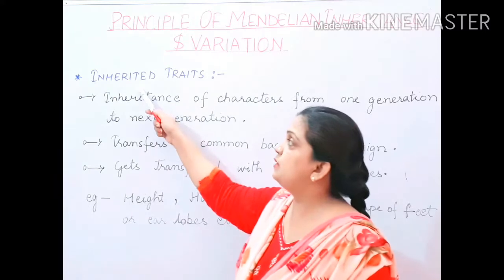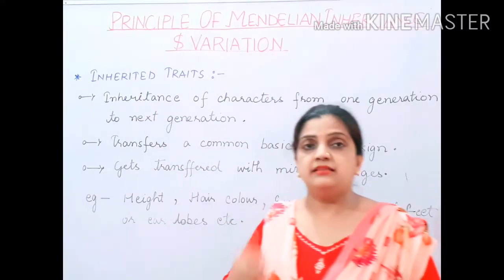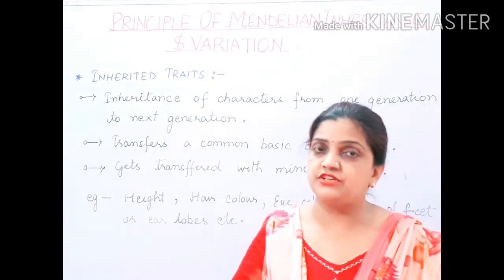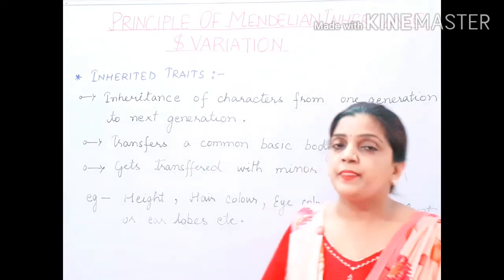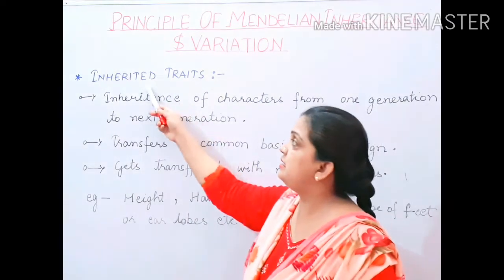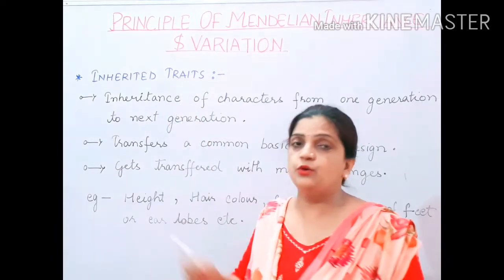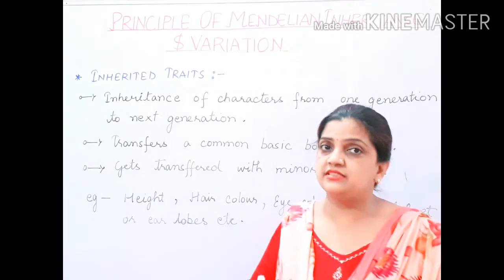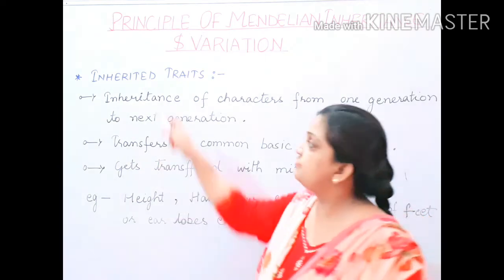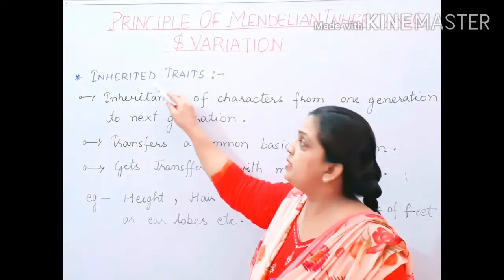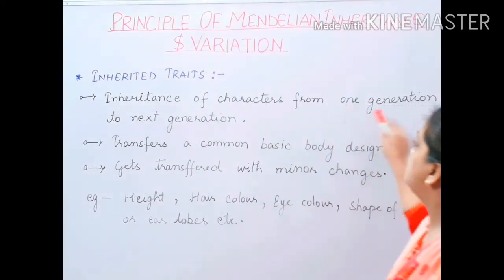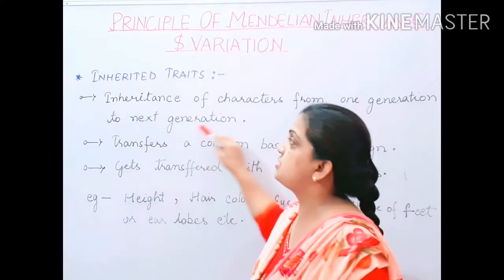Now children, the word inherited means the characters which are transferred from one generation to the next generation. So in this term inherited traits, I hope you now understand what we are going to discuss. We are going to discuss the definition of inherited traits. It is an inheritance of a character from one generation to the next generation.